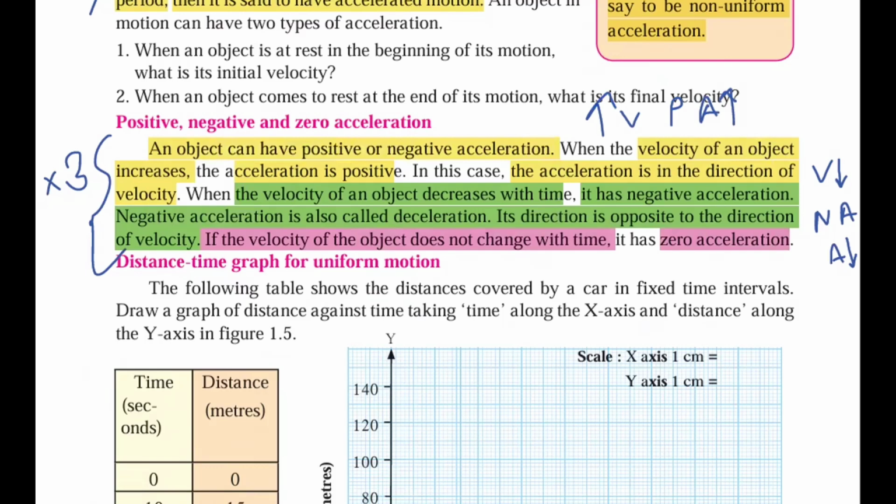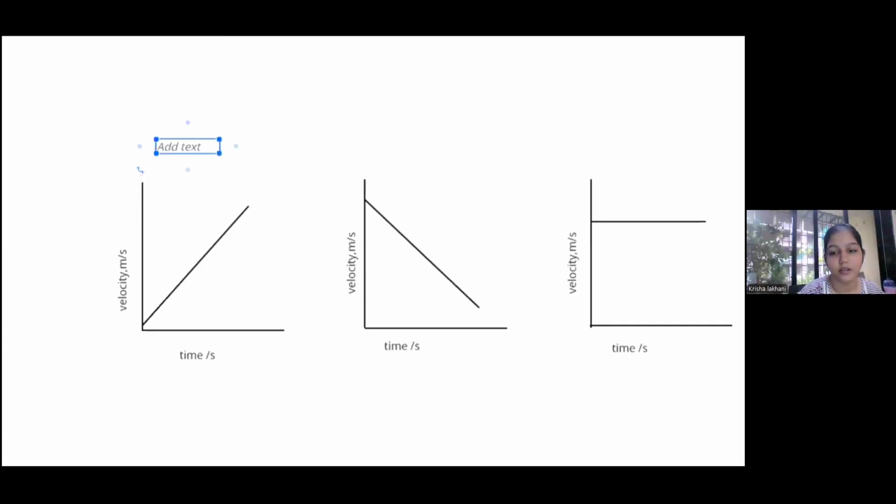And this positive, negative, and zero acceleration will go three times in your notebook, and you have to learn this by heart. Okay, let me explain these graphs to you all. This is how the positive acceleration will look like. If there is a change in the speed with time, the acceleration will go on increasing.